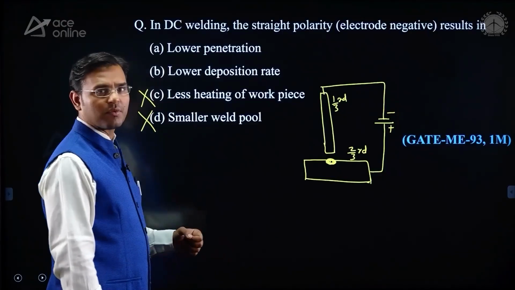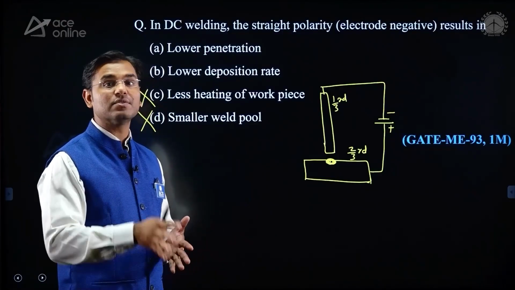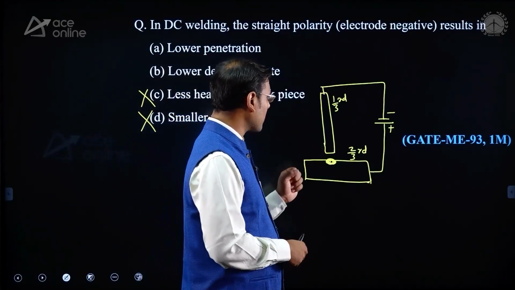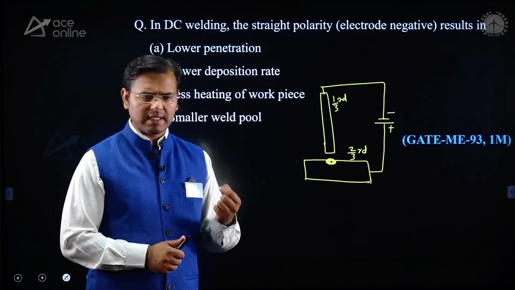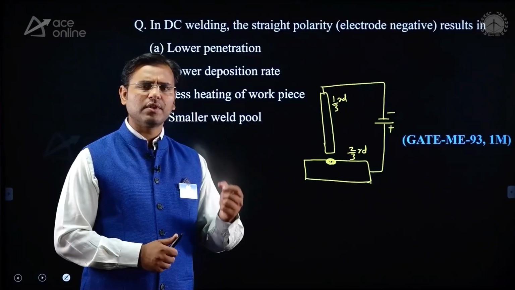Lower deposition rate. What is meant by deposition rate? The electrode supplying the molten metal is known as deposition rate. And here less heat is generated at the tip of the electrode, hence the electrode is supplying a smaller volume of molten metal.